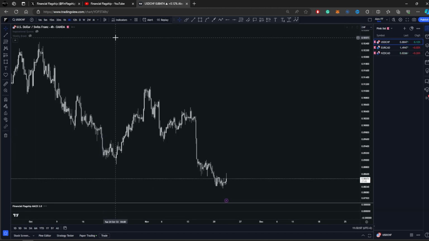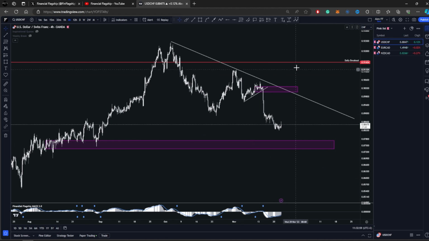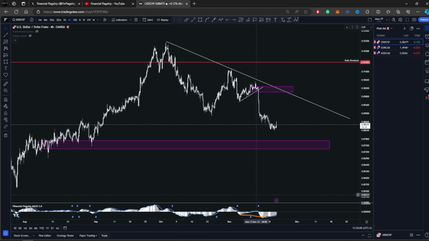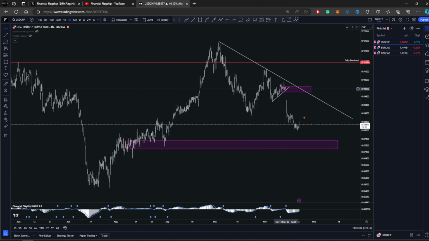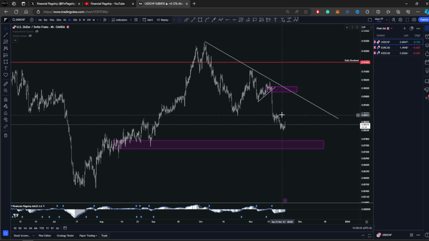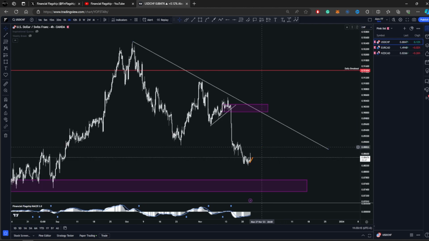Now let's move down to the 4-hour time frame, and as I was saying, we don't have any divergence on the MACD, neither on the 4-hour time frame. So similar scenario as on the daily time frame, we have to wait here for a consolidation, maybe reach this trend line or at least this liquidity level here that I highlighted above. I think this is a bit too far off, but you never know.